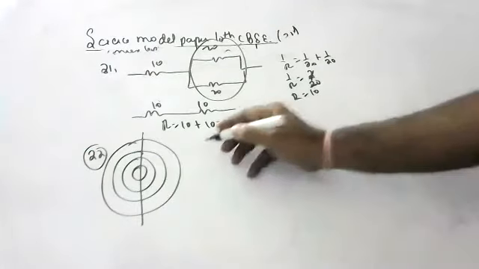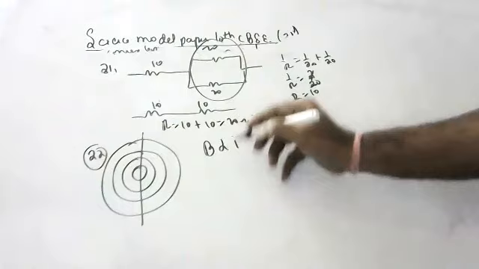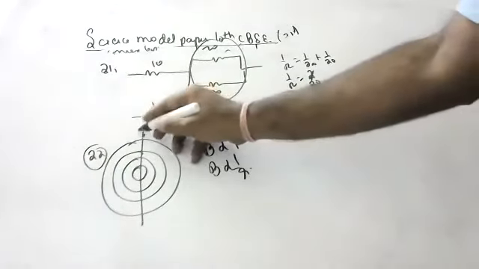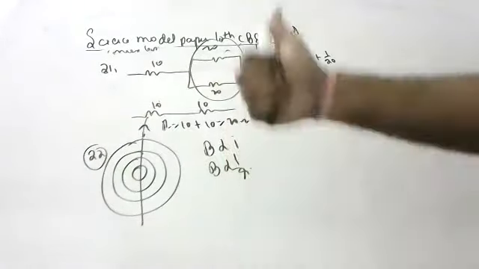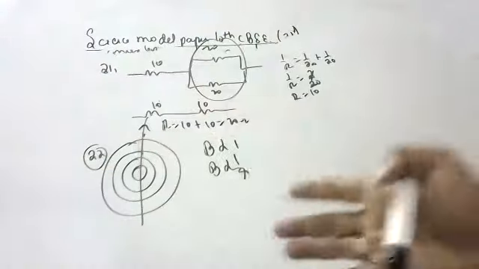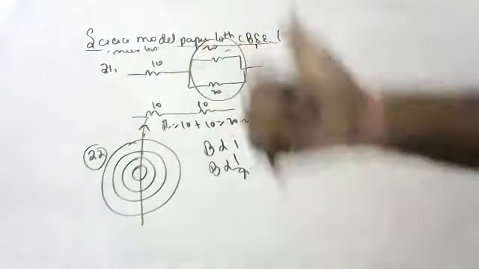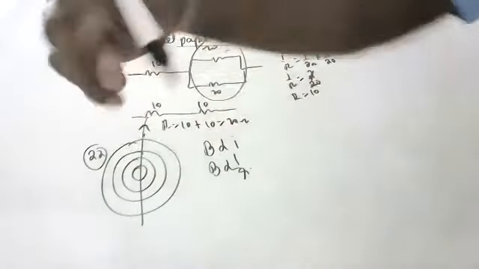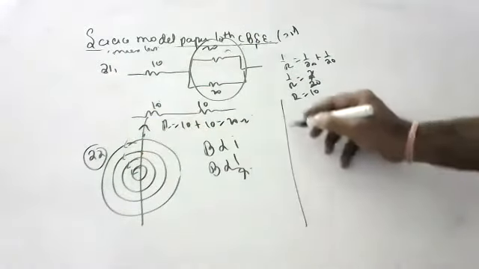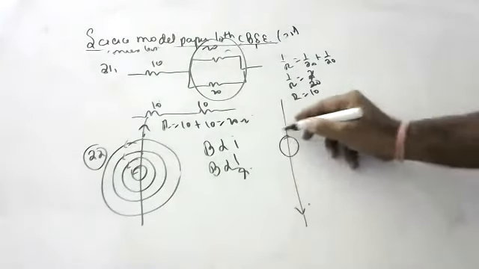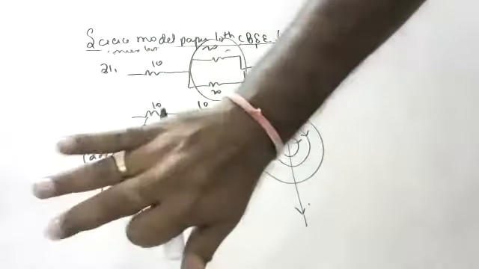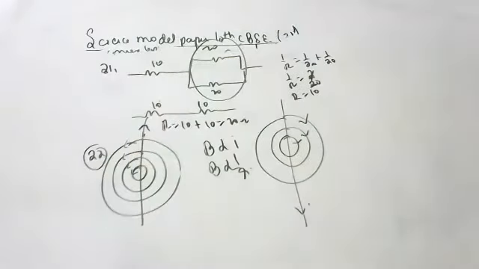How will the strength of the field vary? More current, more magnetic field. More distance, less magnetic field. If current is going upward, apply the right hand thumb rule, and the lines will be anti-clockwise. Like this. Suppose the same, if current is going downwards, the concentric circles will be clockwise, children. Okay?